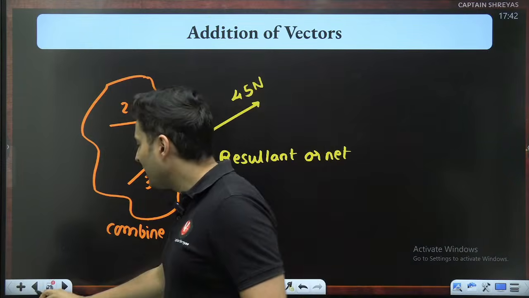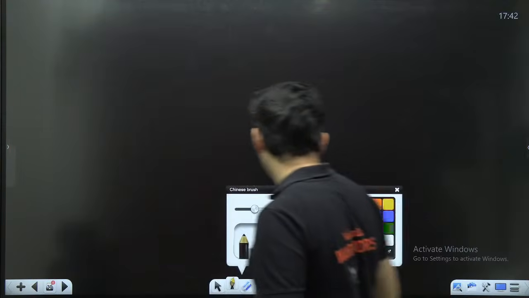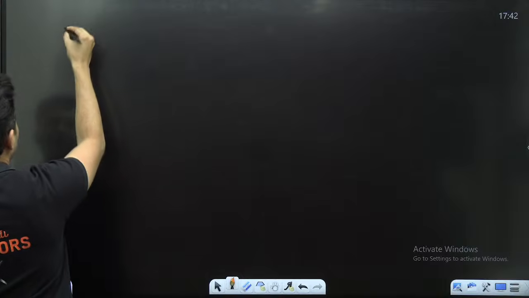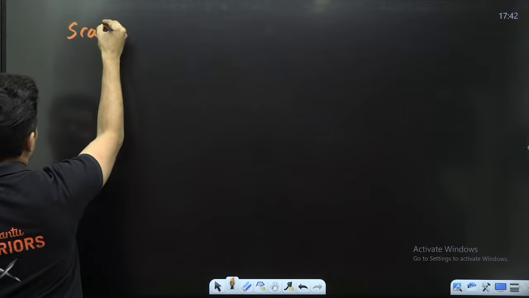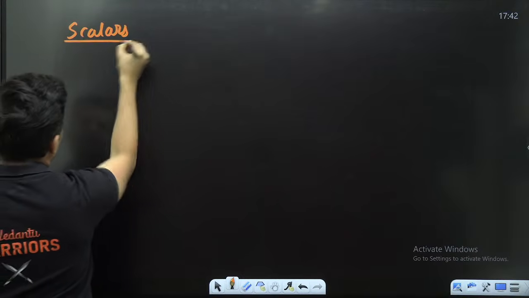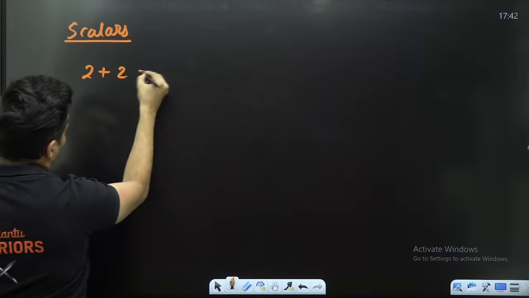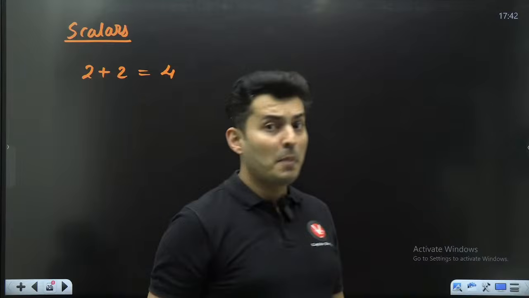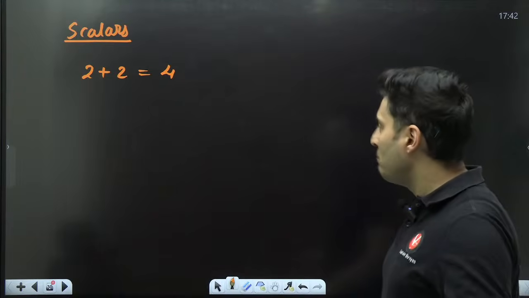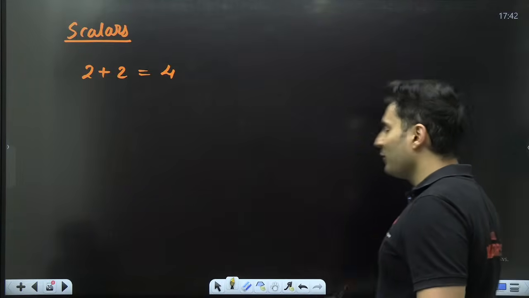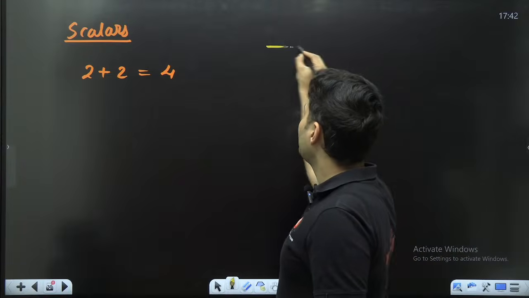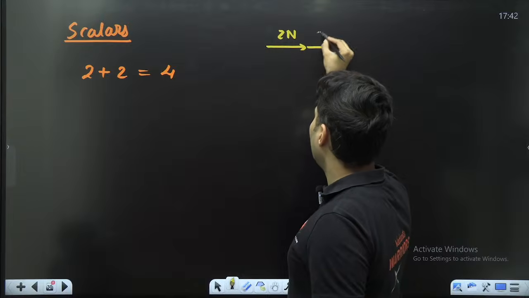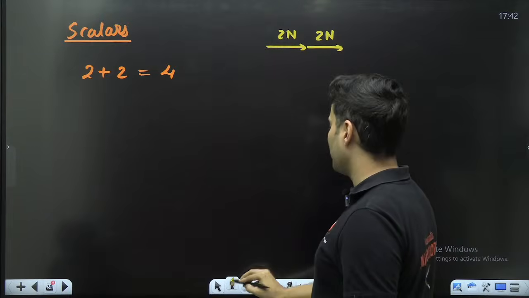Now understand, very unique and interesting things can happen in addition of vectors. For example, in scalars, 2 plus 2 is 4, right? But in vectors, 2 plus 2 may be 4, may not be 4. I'll give you examples. Imagine you apply 2 Newton force and another person is also applying a 2 Newton force in the same direction.